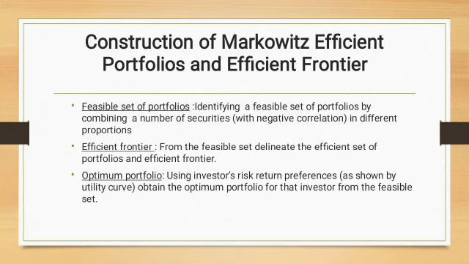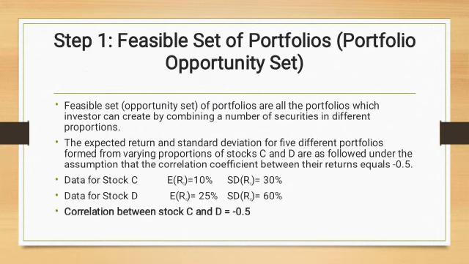Markowitz focused that firstly investors should identify a feasible set of portfolios by combining a number of securities in different proportions. From that feasible set, the investor can find the efficient set of portfolios, also called efficient frontier, and from the efficient frontier, using the investor's risk return preferences, utility curves, we can create the optimum portfolio.